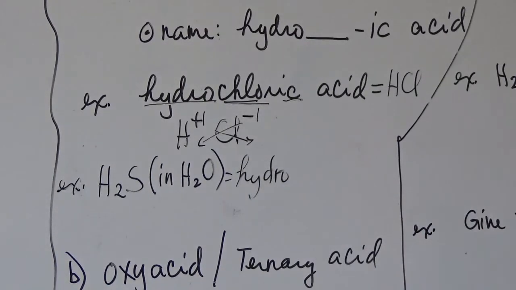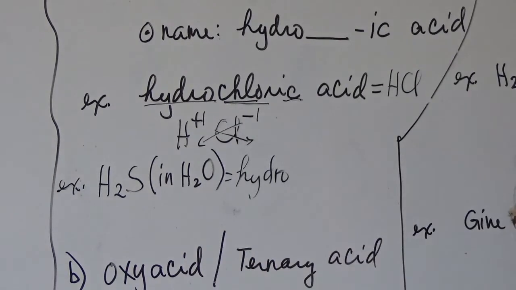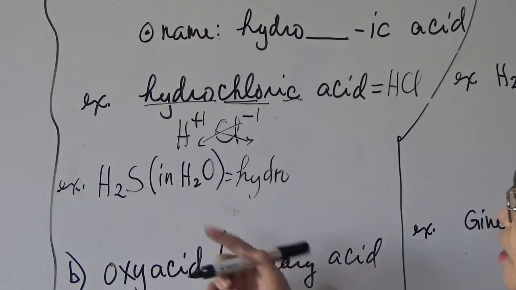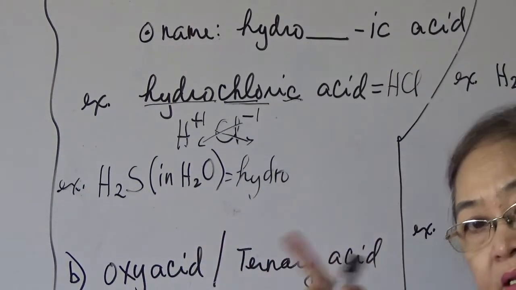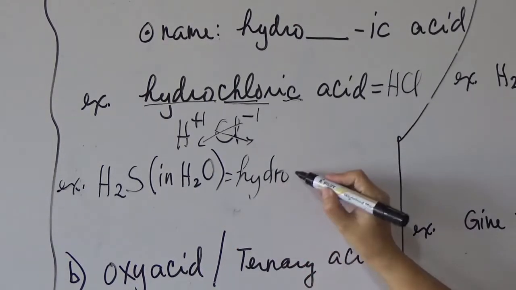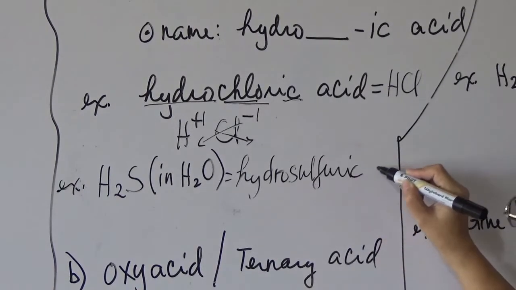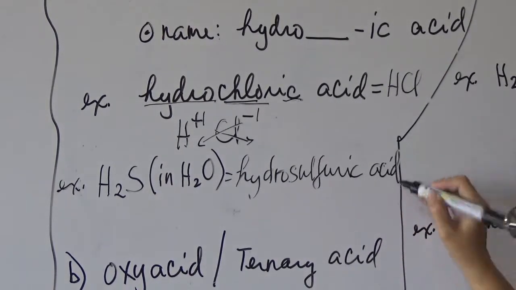So you have to get the stem name of the nonmetal. The nonmetal here is sulfur. So it will be named sulfur, then connect ic. So that will be named hydrosulfuric, then followed by the word acid.